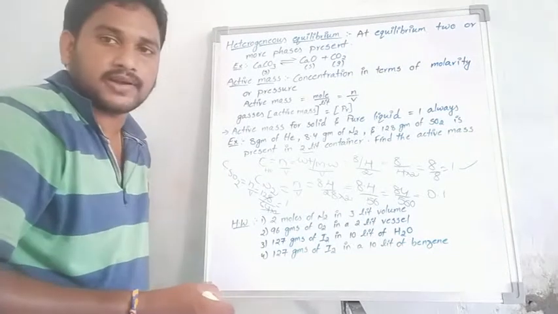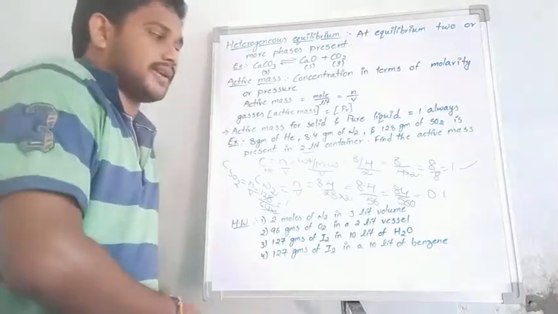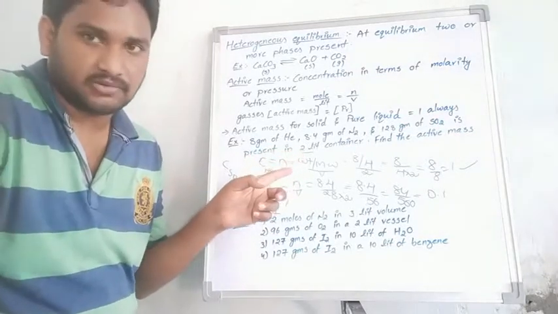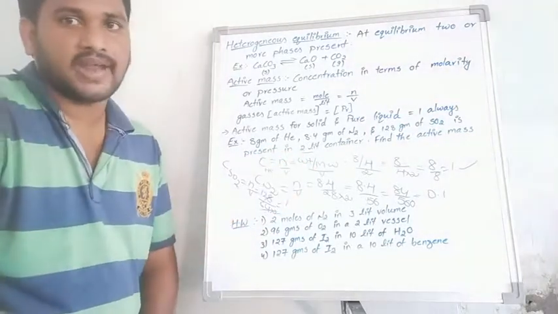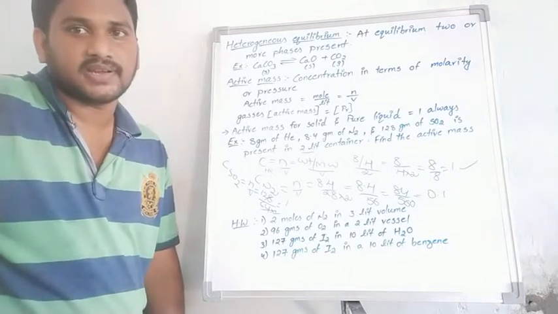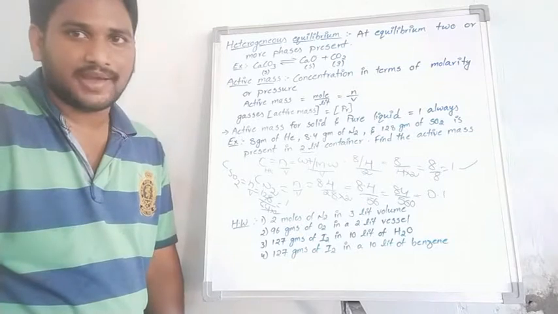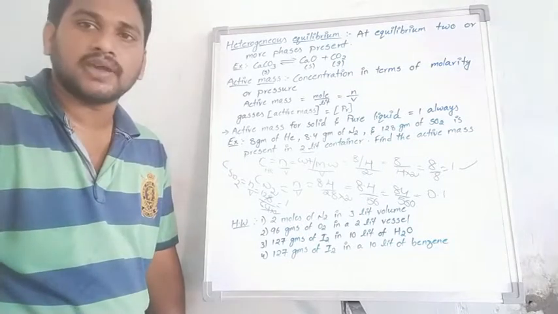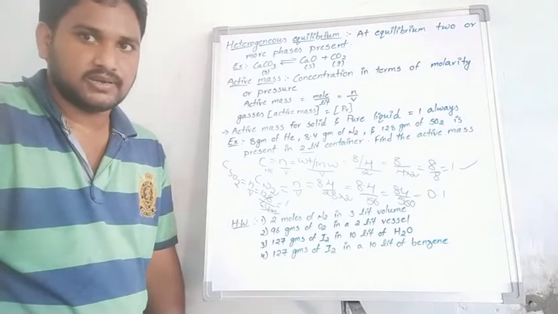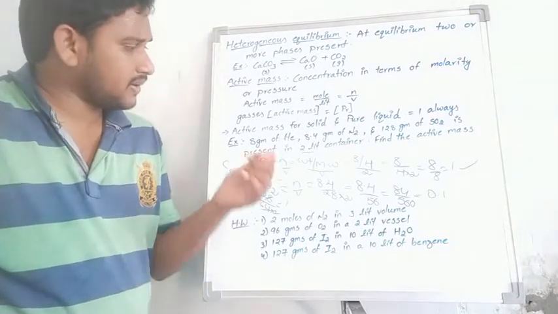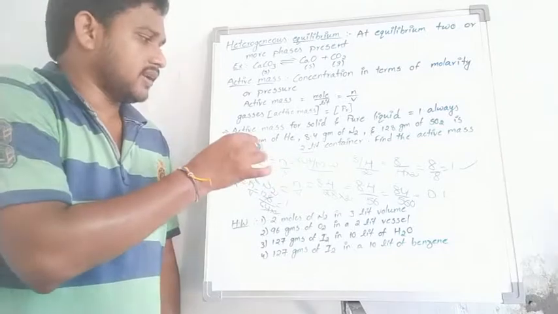Students, is my point clear or not? All the substances are different, but the same volume is given to find the active mass, where active mass is nothing but concentration, moles by volume, n by V, where n is equal to weight by molecular weight, and overall divided by the volume. I repeat once again. You have taken helium.